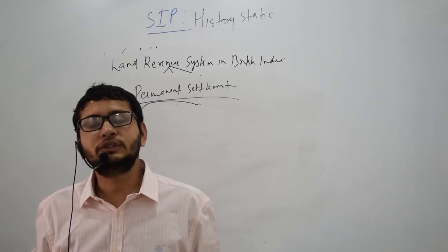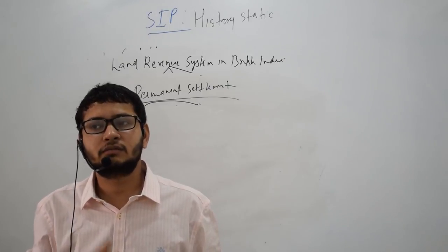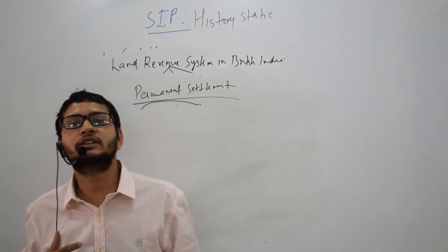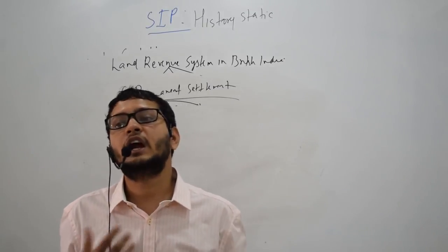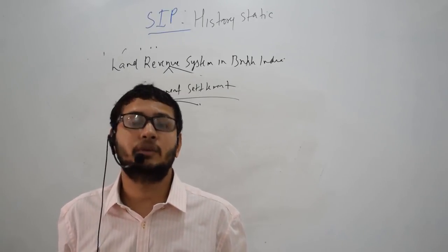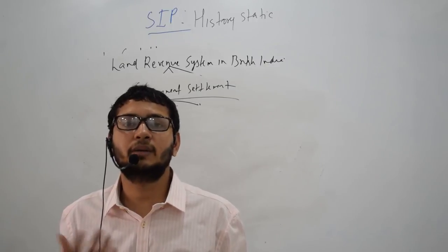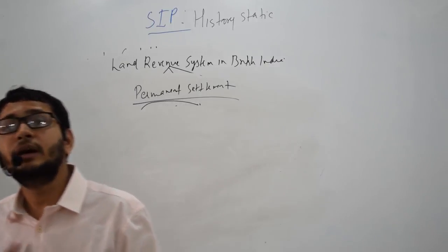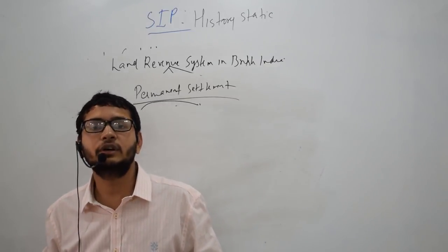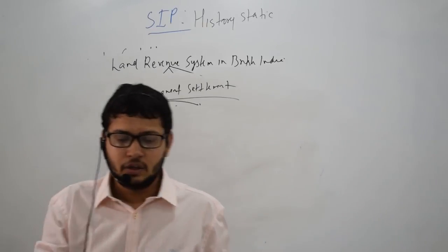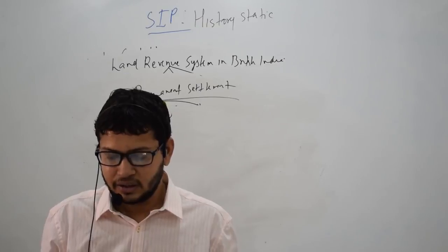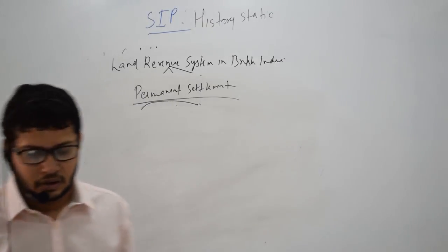So they thought that this would incentivize the Jamindar to invest in the land, and that would increase the productivity of the land, and that would increase the income of the people. And since that would increase the income of the people, they would buy the British goods, right? So it would create a market for the British goods. So what really happened? This was what was expected of it, but what really happened?